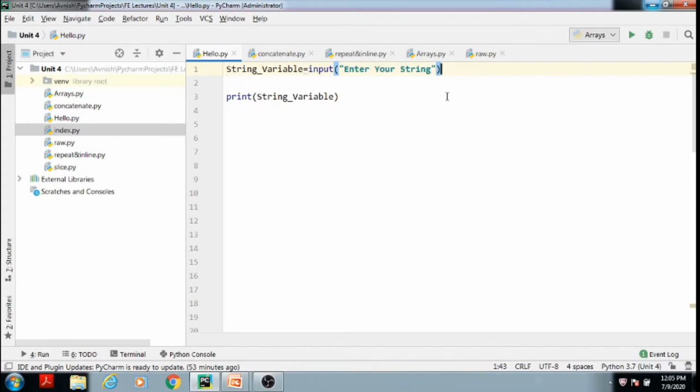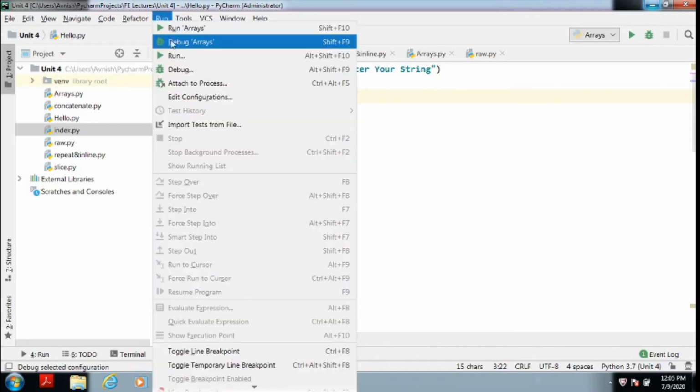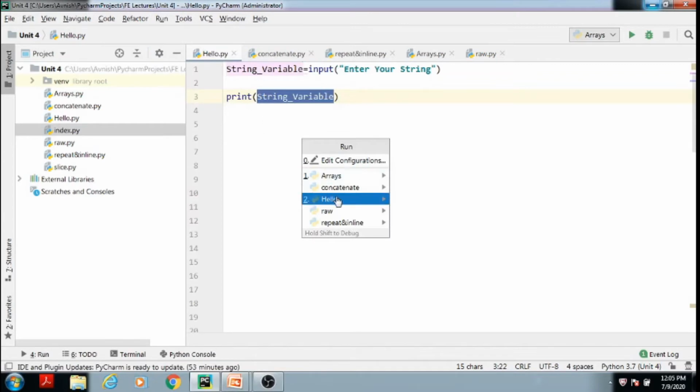Then the user may provide some input. That input will be stored in this string variable. Now using the print function, we are displaying the content that is stored in the string variable. Okay, we will execute this code so that we can see how the output will look.